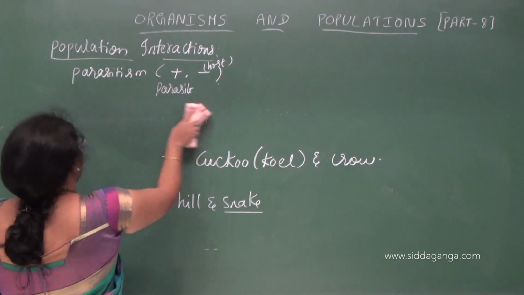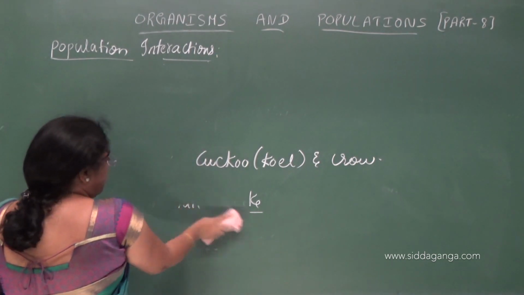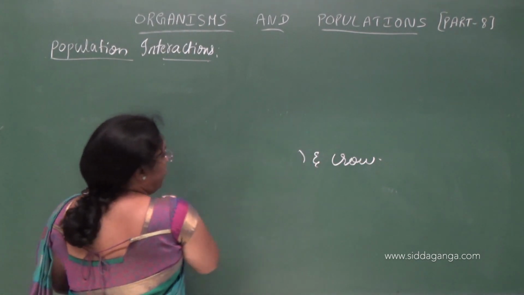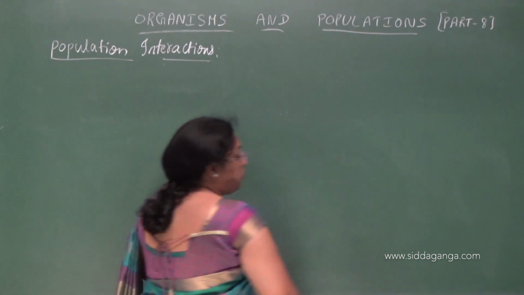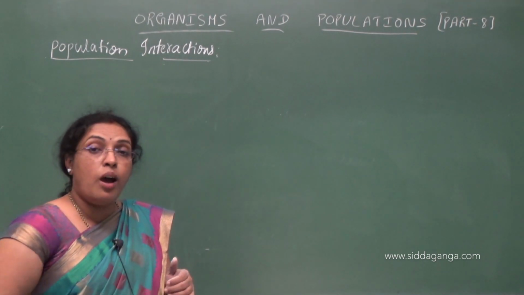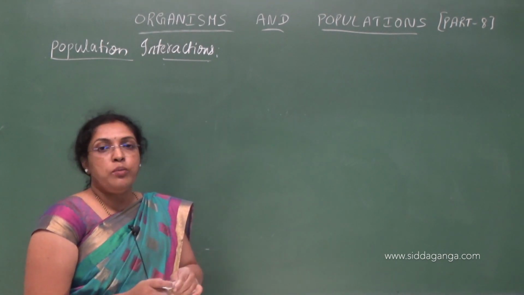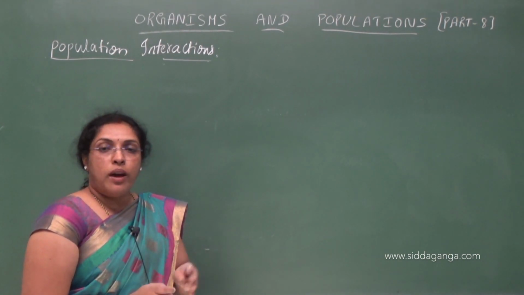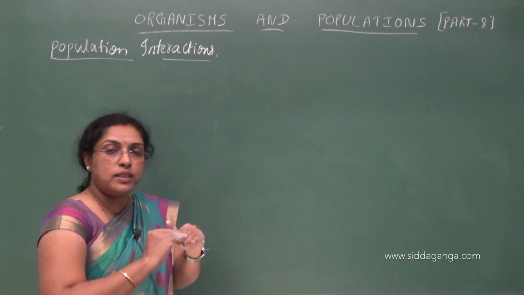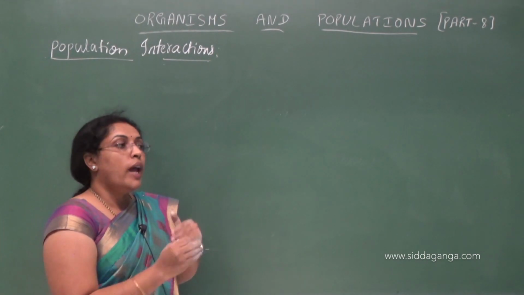Understood? So parasitism is a type of biological interaction where one species is benefited, the parasite, and the other species is harmed, that is the host. So we have three types of parasitism. Ectoparasitism, here the parasites feed on the external surface of host organism.